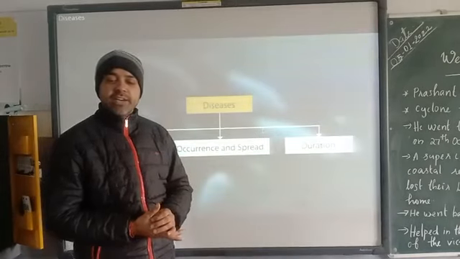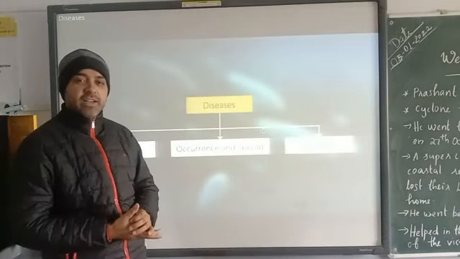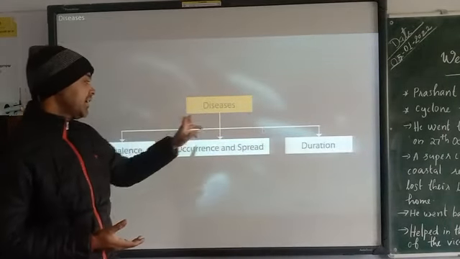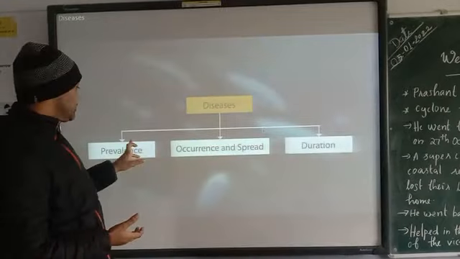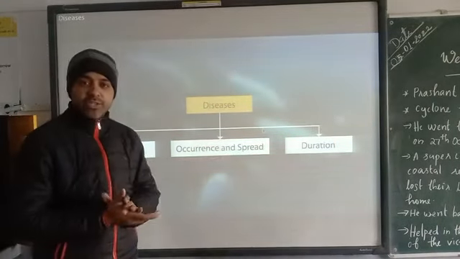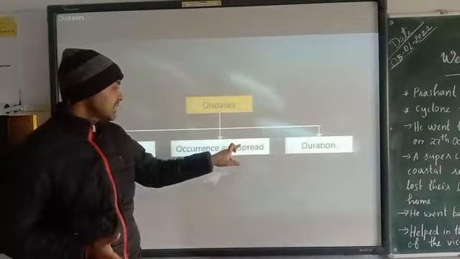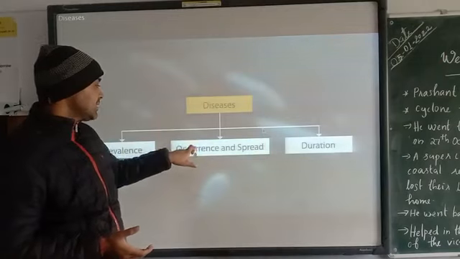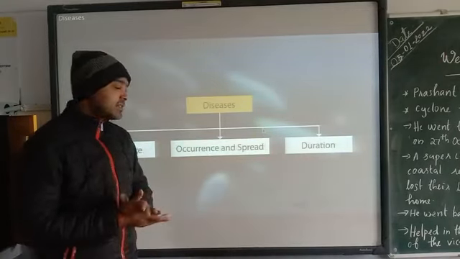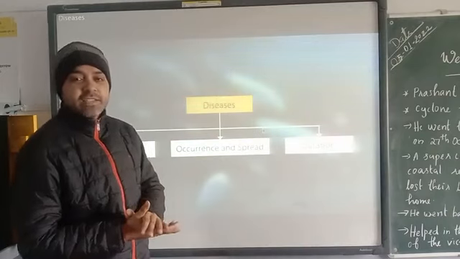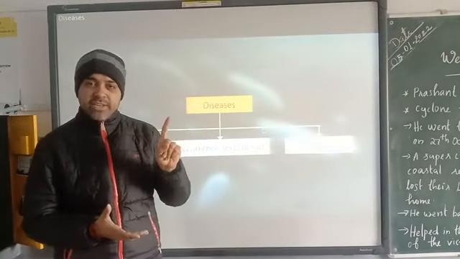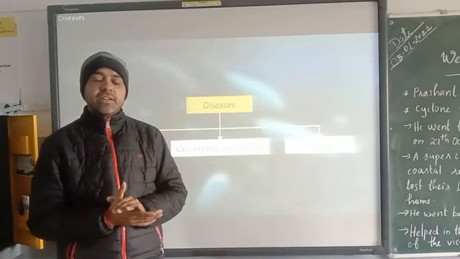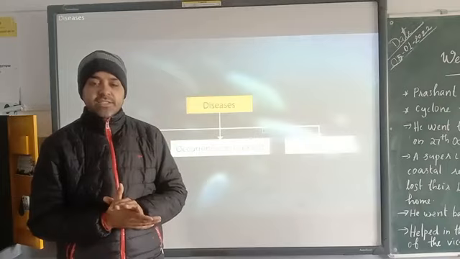So last day we had discussed the diseases and their mode of transmission. We discussed what the different types of diseases are and how they are classified: prevalence, occurrence and spread, and duration. Today we discuss occurrence and spread. On the basis of occurrence and spread, diseases can be of two types. One is communicable or infectious diseases, and second is non-communicable or non-infectious diseases.